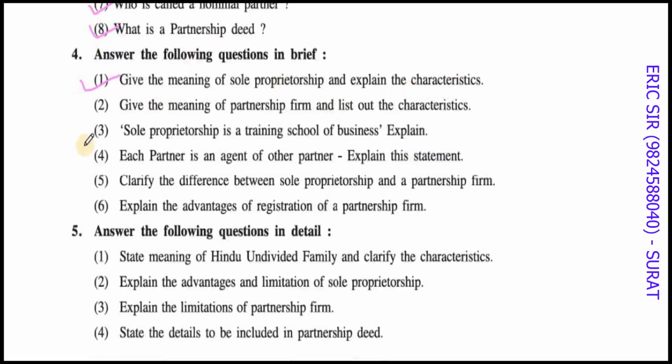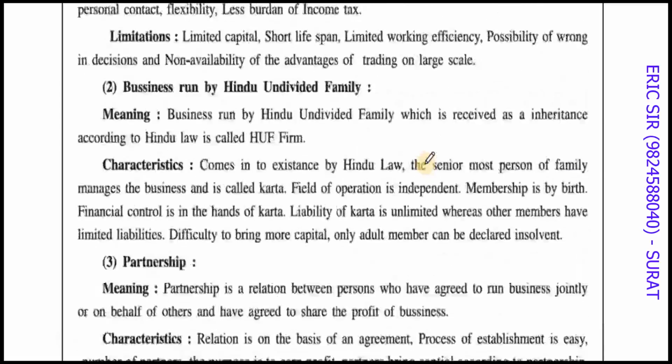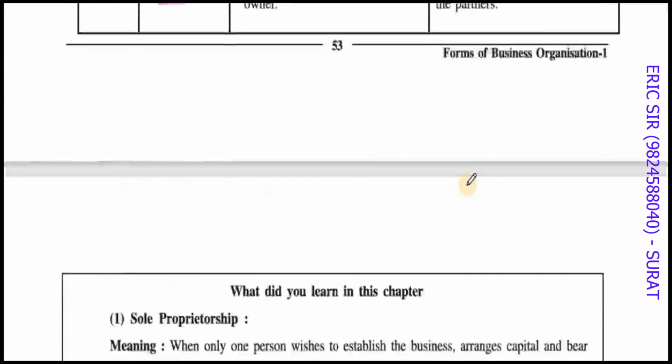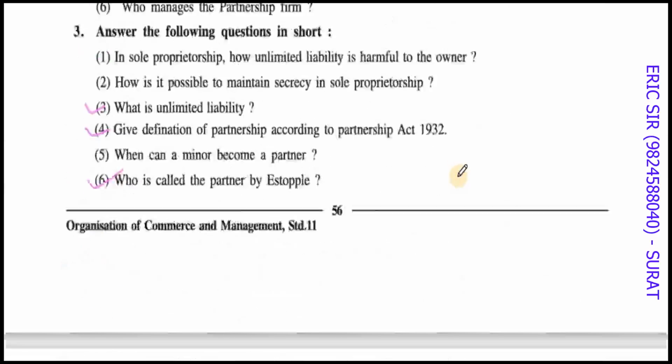Very important. Same thing, give the meaning of partnership and explain the characteristics. Sole proprietorship is a training school for business. Explain. Very important, right? Difference between partnership and sole proprietorship, the last topic of this chapter. You don't have to learn all the differences, but some of them you have to know.